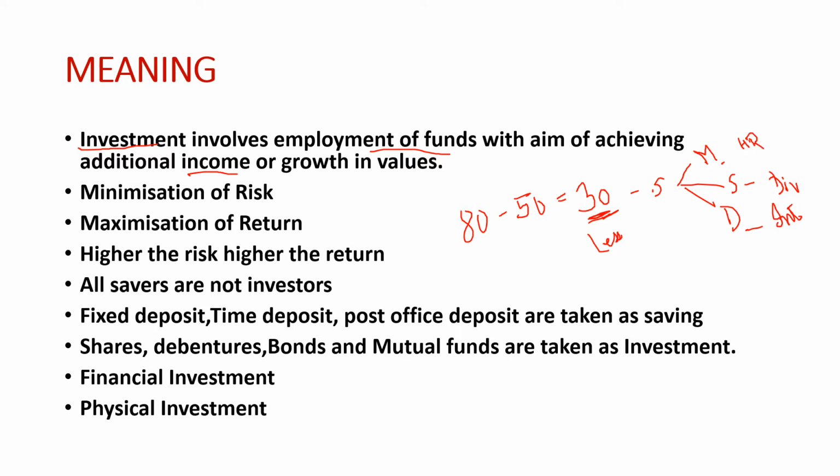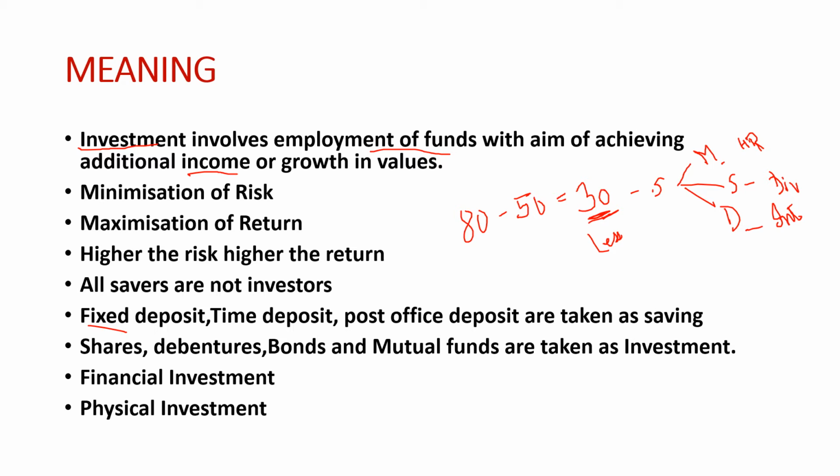I get a high return in this investment because it involves very high risk in comparison to my saving deposits, the deposit I made in my post office or the fixed deposit, where the interest rate is also very low. Saving is mainly done by a person who is very conservative. He does not want to take any risk, he wants to be safe always, he does not want to incur any loss. But saving does not help in multiplying our resources. Investment helps in multiplying our resources.